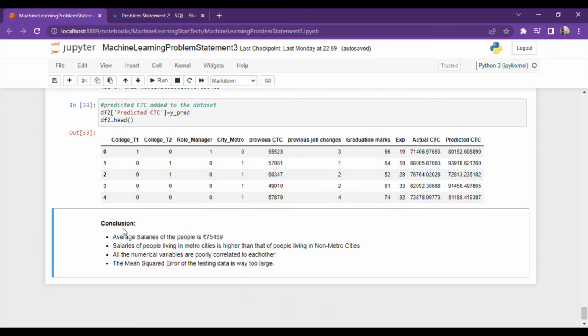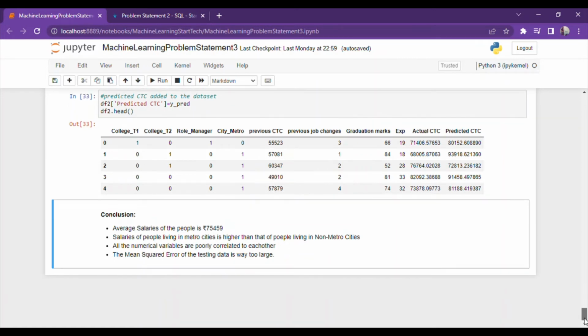The conclusion is that the average salary of the people is 75,459. Salaries of people living in metro cities are higher than those of people living in non-metro cities. All the numerical variables are poorly correlated to each other, and the mean squared error of the testing data is way too large. So this ends my first task.